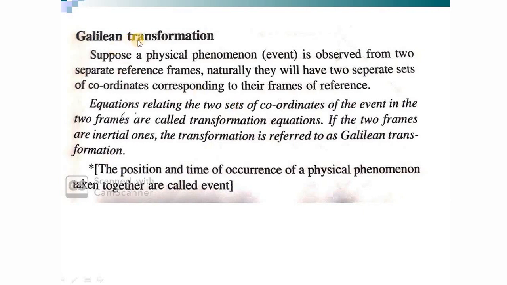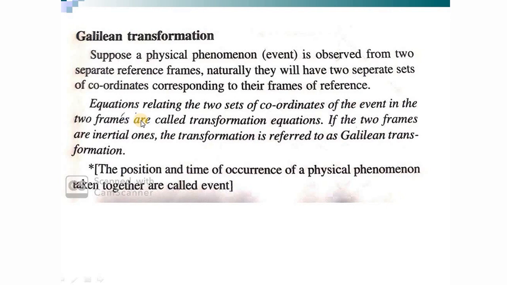So next question is, what does this transformation mean? We are discussing Galilean transformation. Why are we using the term transformation here? The transformation equations are the equations relating the two sets of coordinates describing a single event in two frames of reference. If I observe the motion of the ball by standing on the surface of the earth, I'll get a set of coordinates.